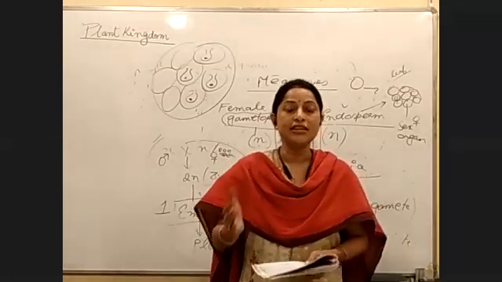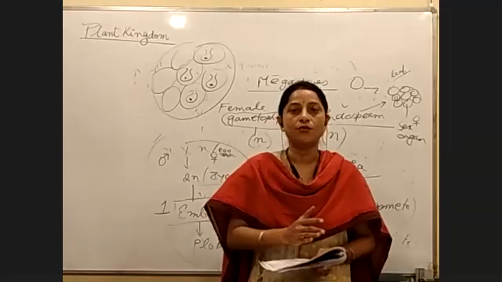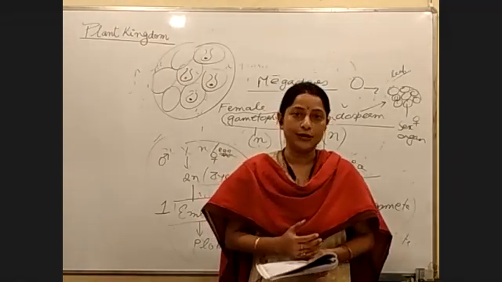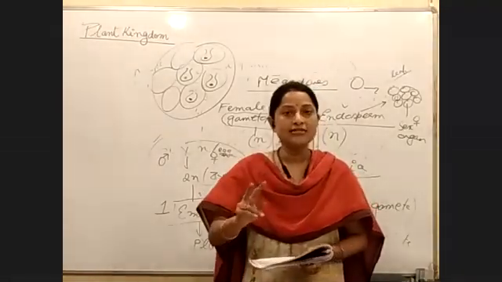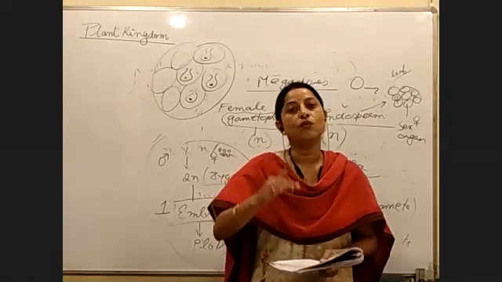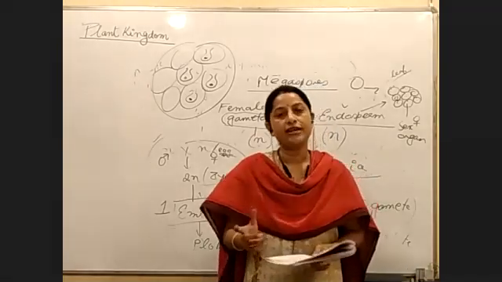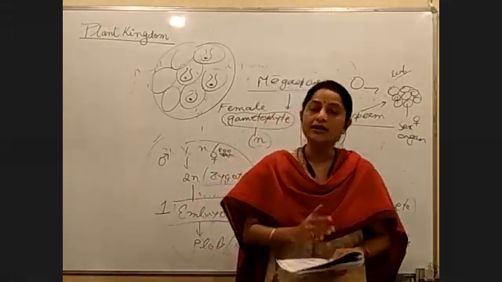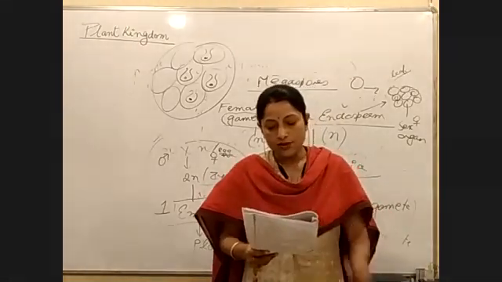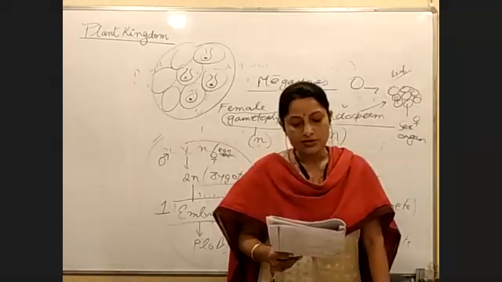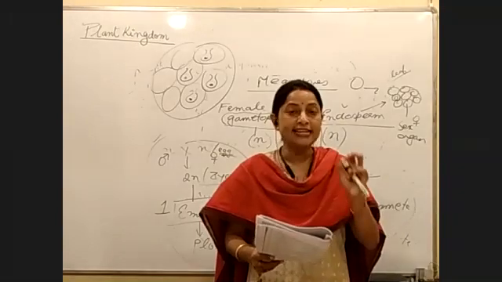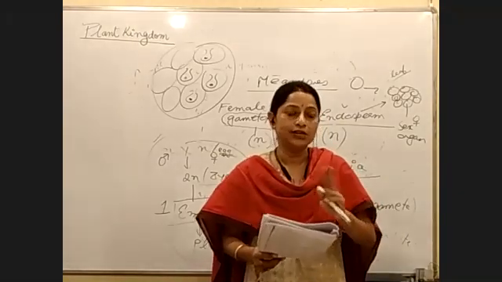After fertilization, what do the integuments form? After fertilization, the integuments form the seed coat. If it has two integuments, there would be two layers in the seed coat. If it has one integument, there would be just one layer of the seed coat. So after fertilization, integuments get converted into a seed coat and the ovule gets converted into a seed. The ovule is a distinct structure in gymnosperms. It is called a megasporangium. Actually, that line is not clear. It is called an integumented megasporangium. You have to use that word.